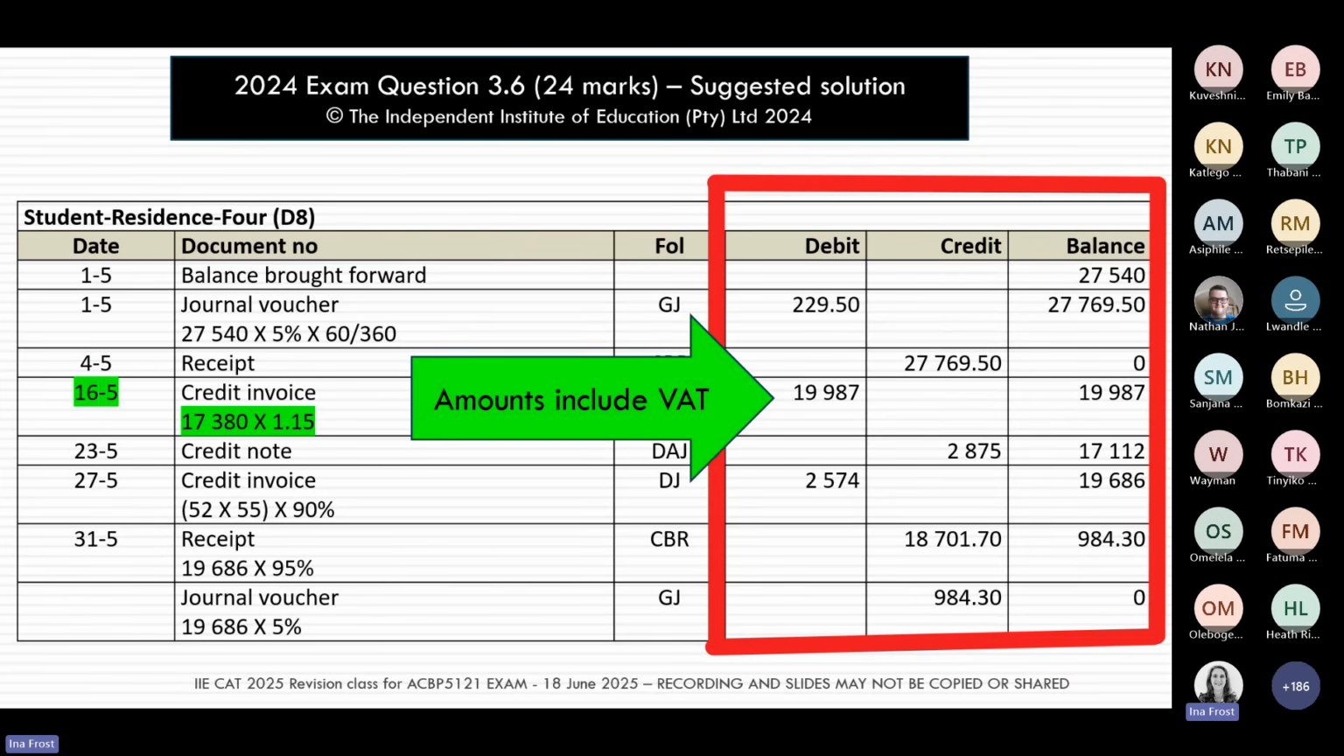If you look, for example, at that transaction on the 16th of May, you can see in the question, they actually gave you the sales amount excluding VAT. And so you had to remember, oh, hang on, I still need to add VAT to that number. We mustn't catch you out that easily. You must say, hang on, I see what you're doing here. I know I have to still add the VAT to it. So all of these amounts must be inclusive of VAT.